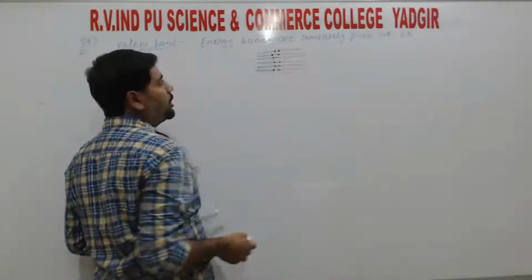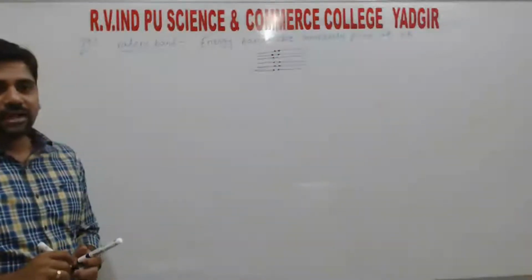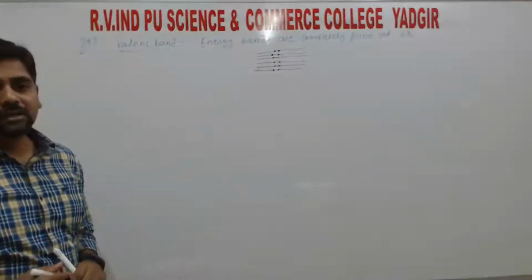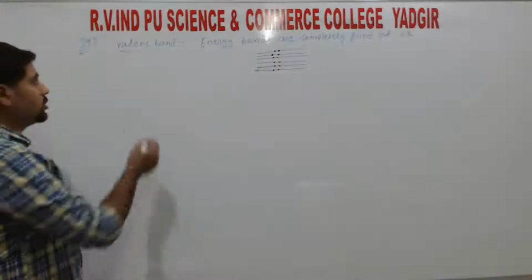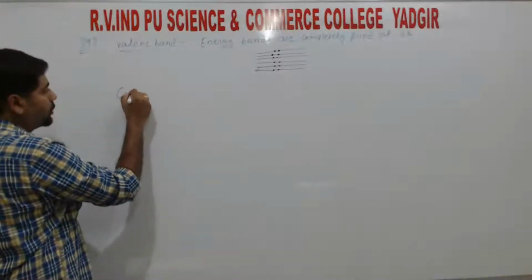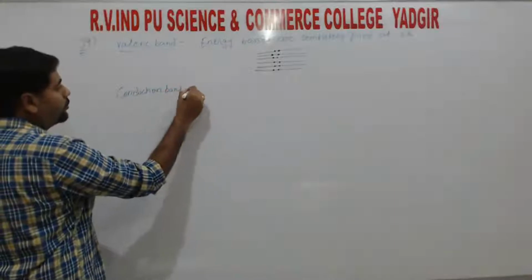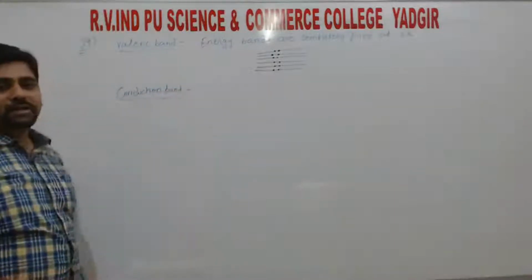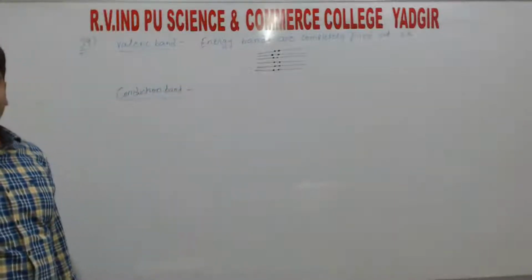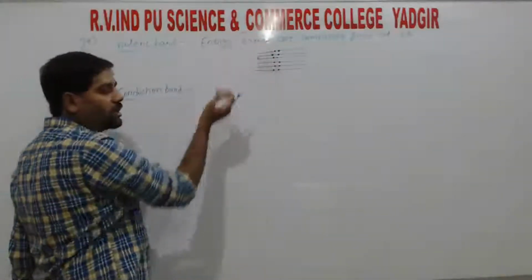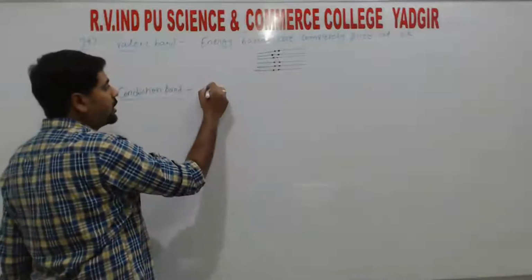So at 0 Kelvin, all the energy levels have the electrons, right? So that we call the valence band. The next one is the conduction band. The energy band which is above the valence band, that we call the conduction band, right?